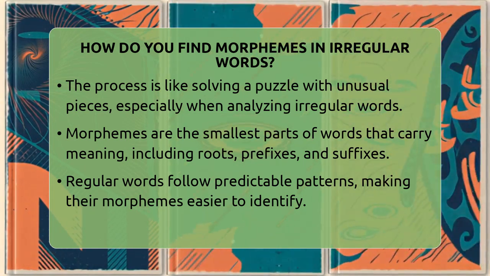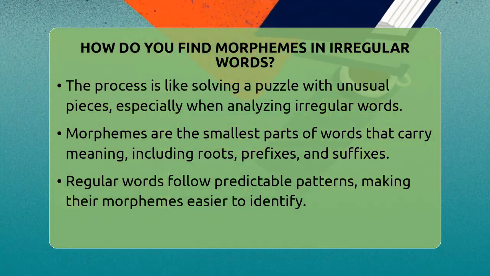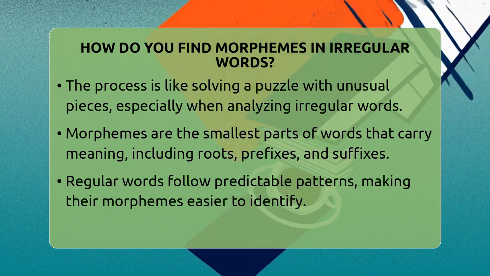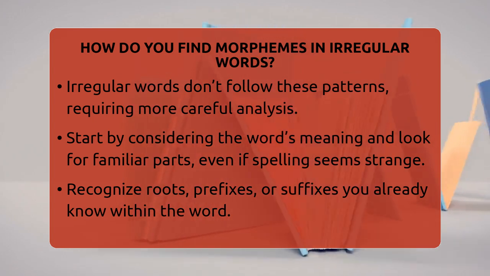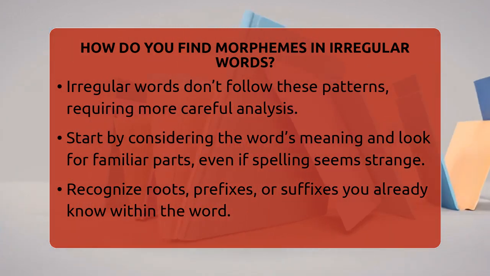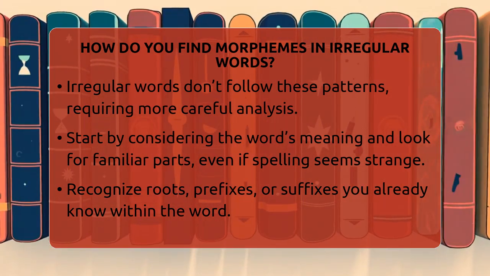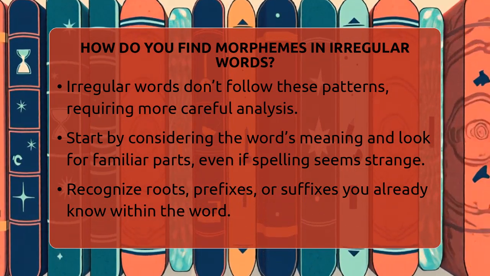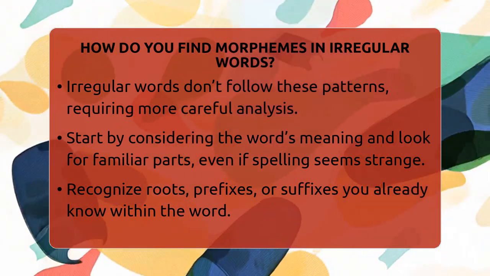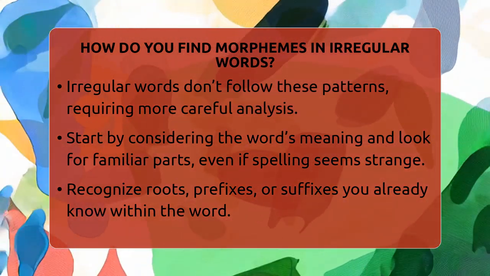For example, in the word children, the ending "ren" doesn't match the usual plurals, but it still shows more than one child. Recognize roots, prefixes, or suffixes you know. For instance, went is the past tense of go, but it doesn't use the regular ed ending. Instead, the whole word went is a single morpheme that indicates past tense.